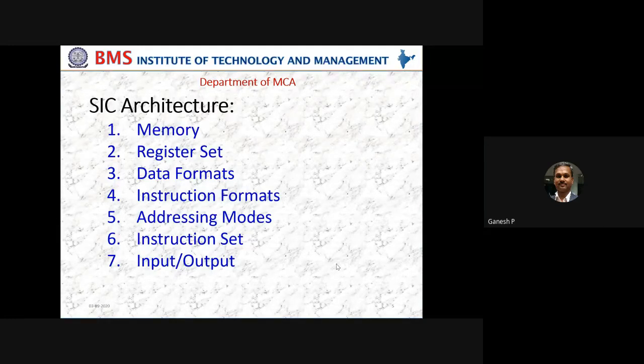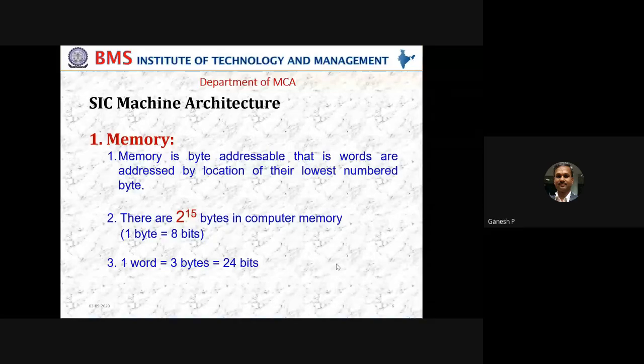Let us get into the first one, the memory. SIC architecture, as we said, is a very, very basic level architecture of the SIC family. And we know there are two variations of SIC: one is the simple or standard SIC, the other one is SIC XE. We are going to see the simple or standard one at this point of time, for which we are discussing the memory. If you look at the memory hierarchy, memory starts with a bit, it goes to the nibble, later we have a byte, then we have tracks, then sectors, then pages.